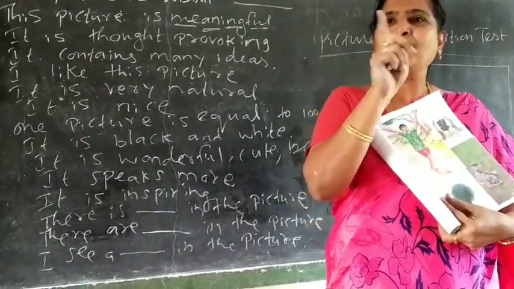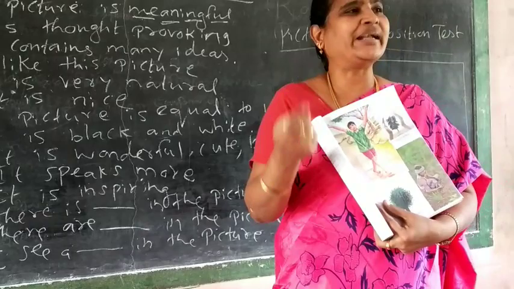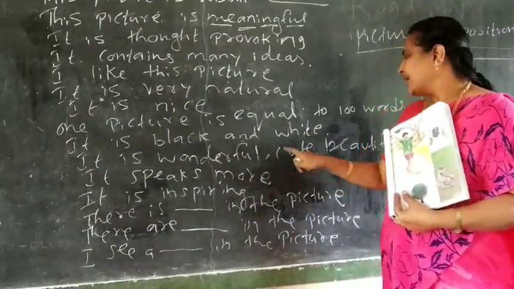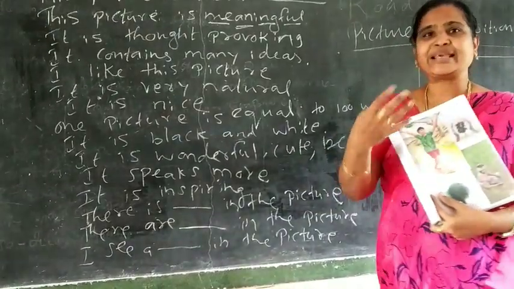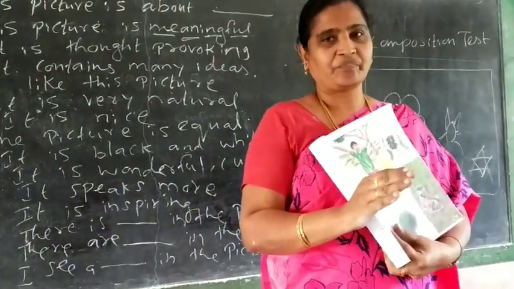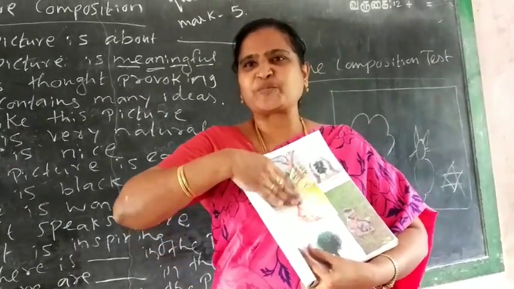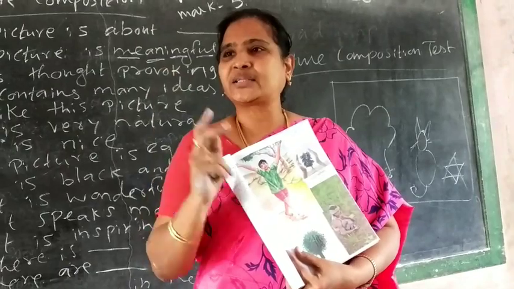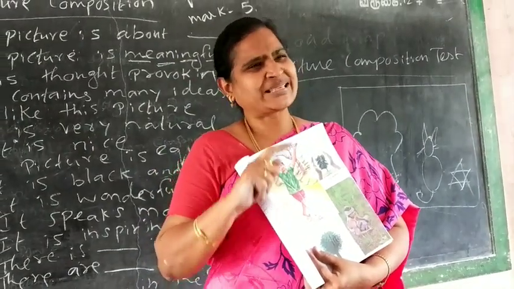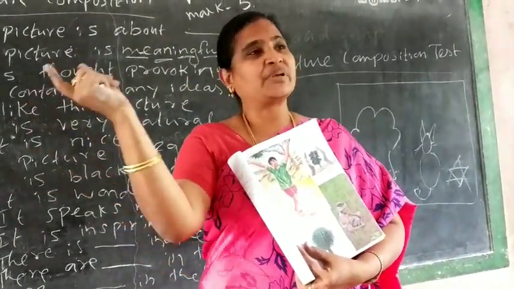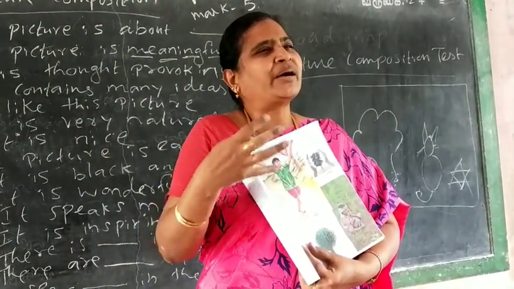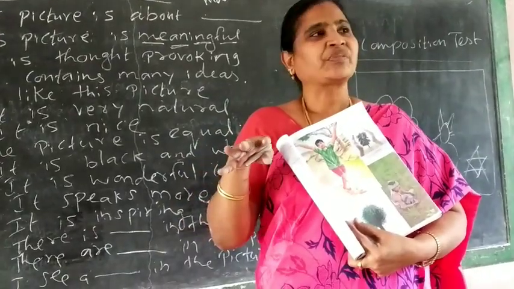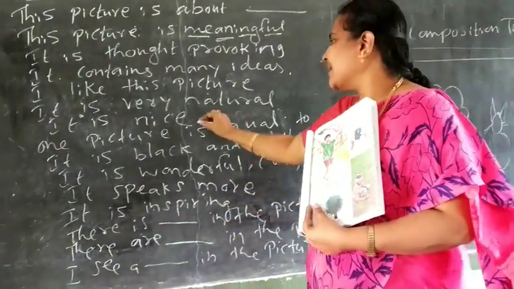So easily, B-L-A-C-K black, A-N-D and, W-H-I-T-E white. It is wonderful, cute, beautiful. Anything you can write. Remember one thing. In case this picture is a tragedy picture, like tsunami, earthquake, fire accident, some flood or storm, some sad picture, like someone being swept away in water or something like that, then we should not write nice.